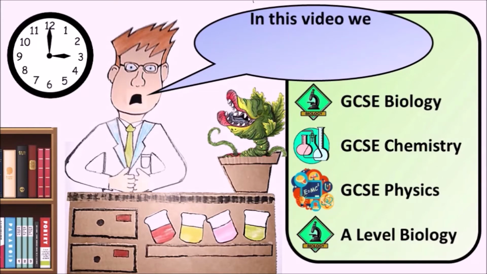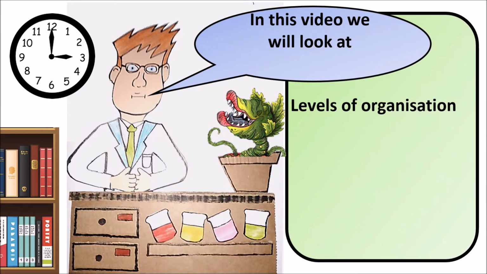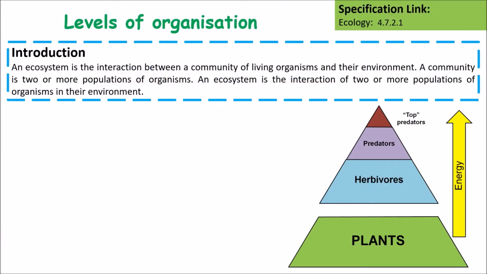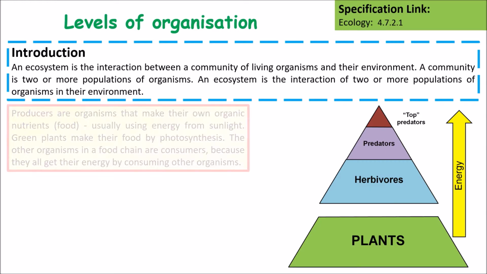In this video, we will look at levels of organisation, competition and food webs. So an ecosystem is the interaction between a community of living organisms and their environment. A community is two or more populations of organisms. An ecosystem is the interaction of two or more populations of organisms.